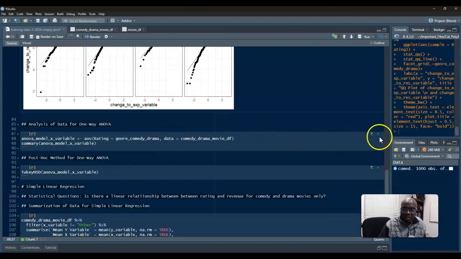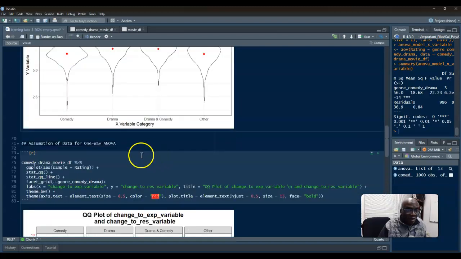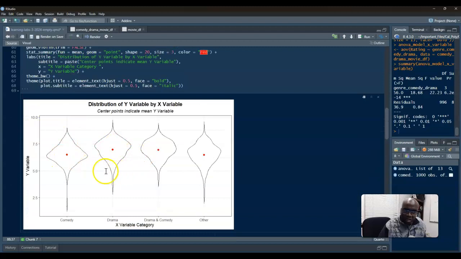And now I can actually run my ANOVA model. Look at that p-value. You're going to reject the null hypothesis. Crazy, right? When you look at this, you'll think that the means are the same. But no, that sample size is causing us to see a bunch more values at which the means are not the same. Okay? If I eyeball this, I'll think that drama and drama comedy are approximately the same. And then these two are different from one another, and these two are different from one another.